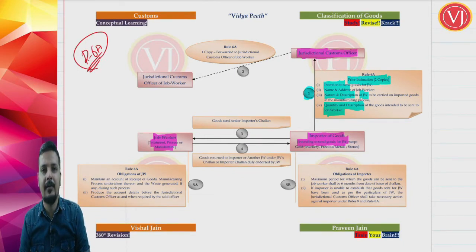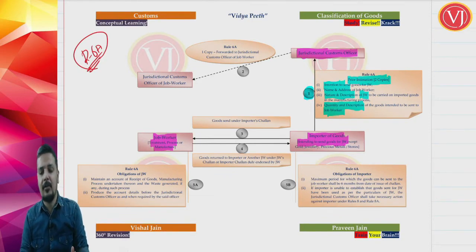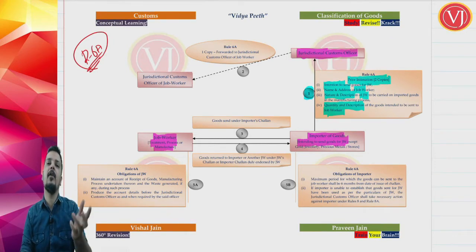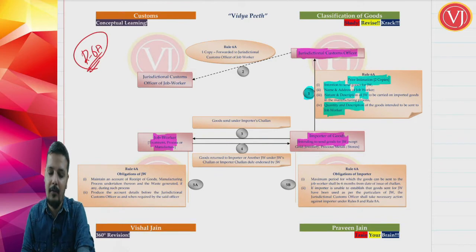That too it is prior information. What all information? His intention, the name and address of the job worker, the nature and description of job work that the job worker is going to do on the imported goods for manufacturing work, and the quantity and the description of the goods that are being sent to the job worker.